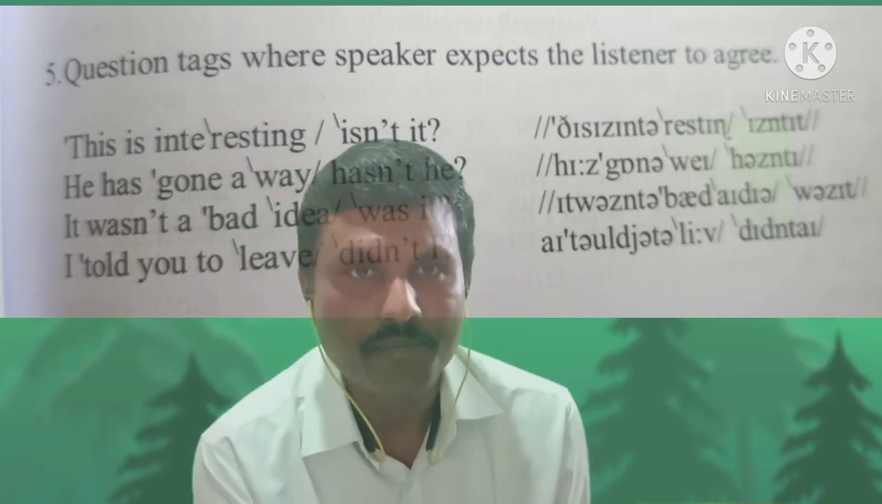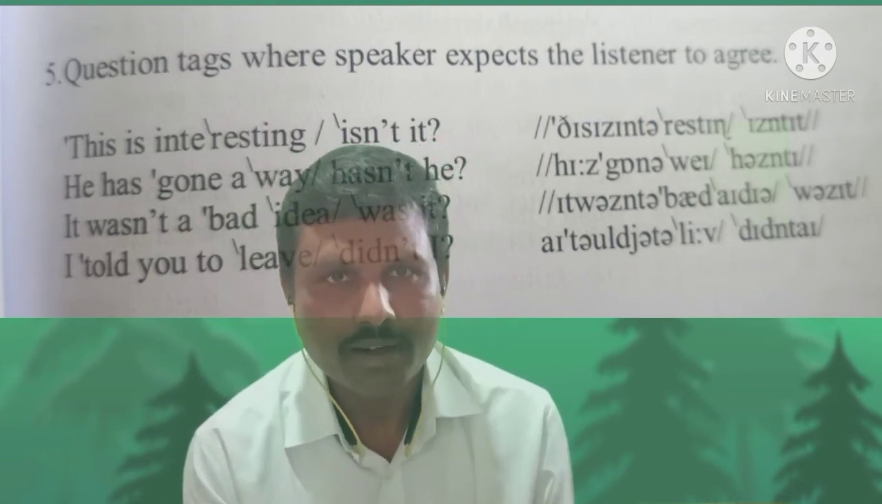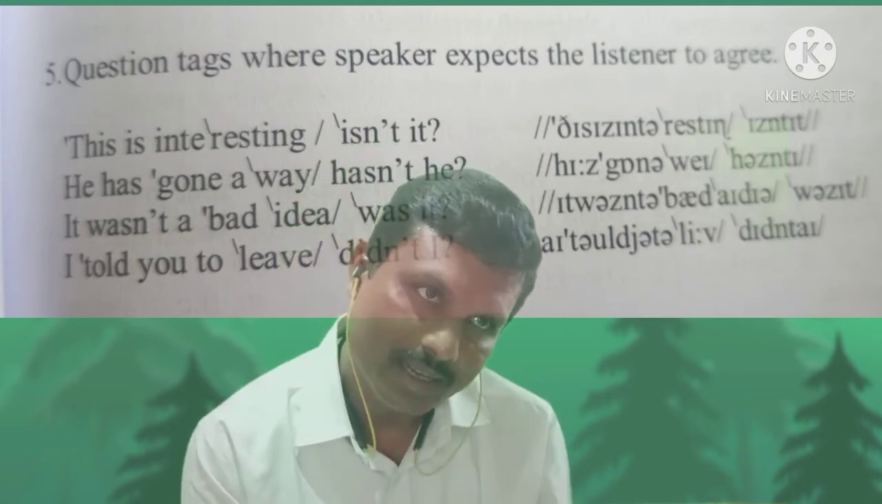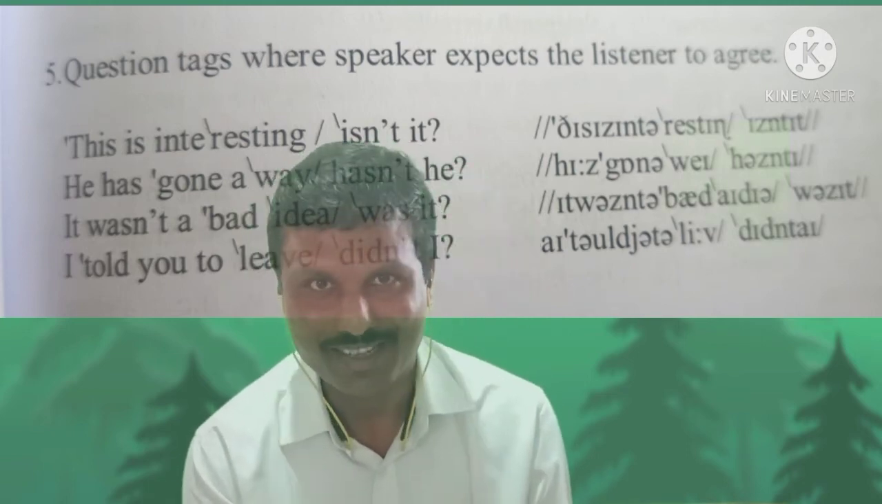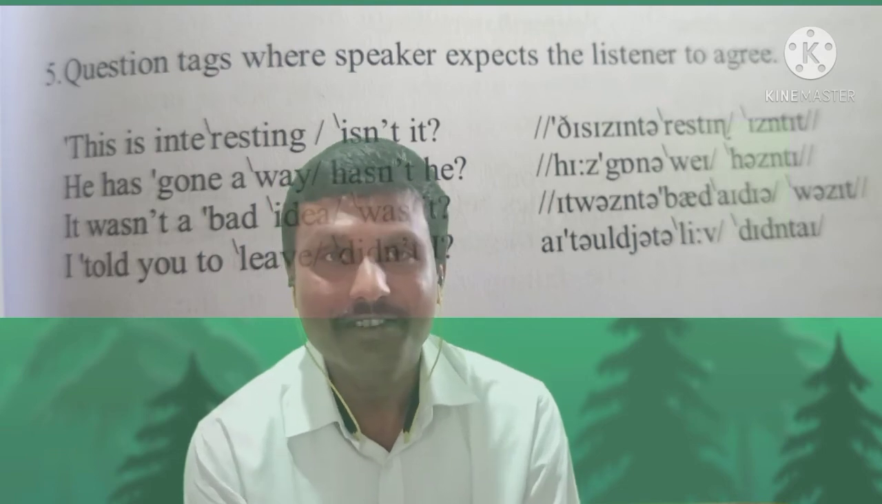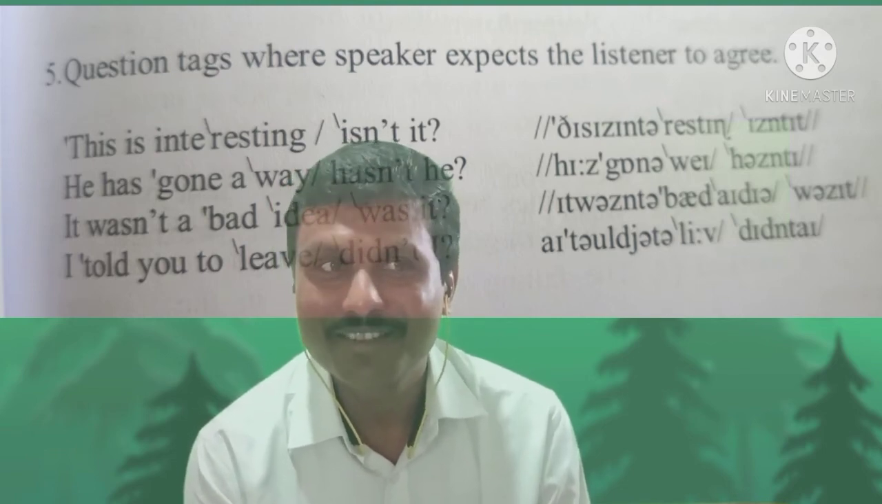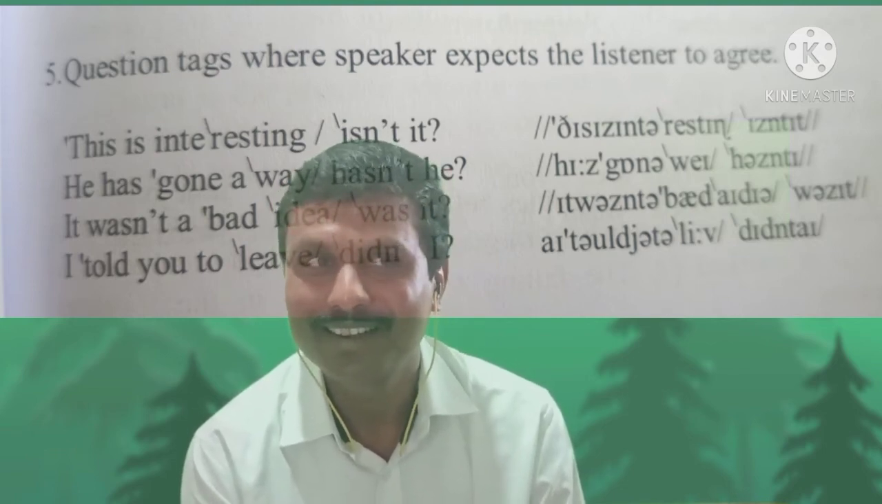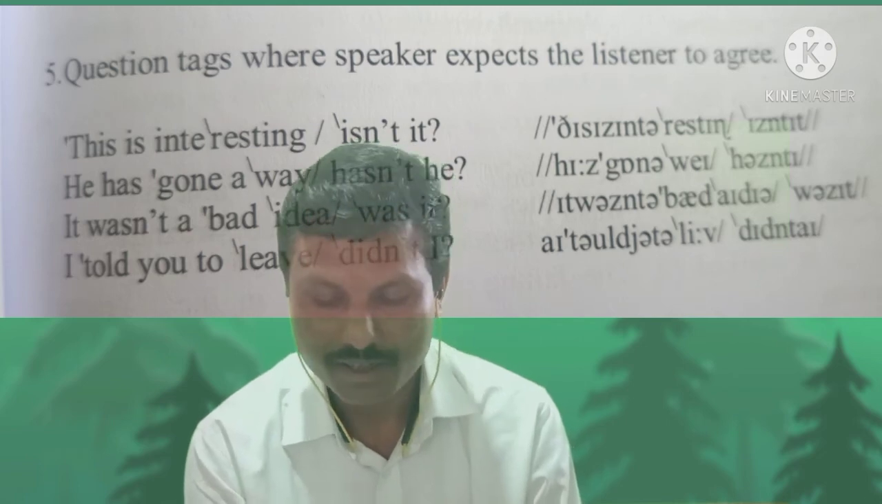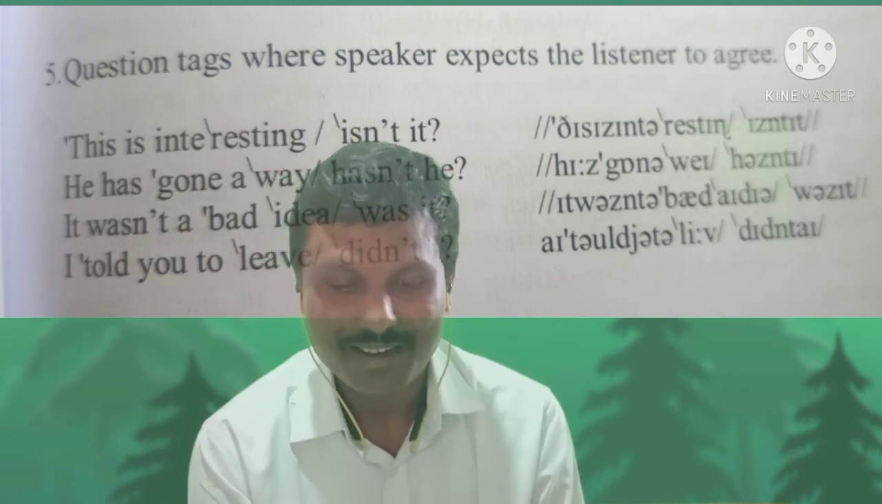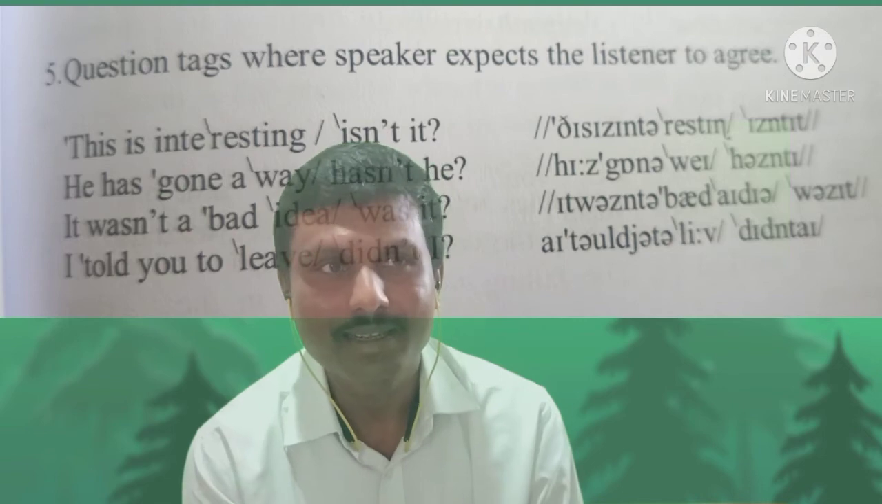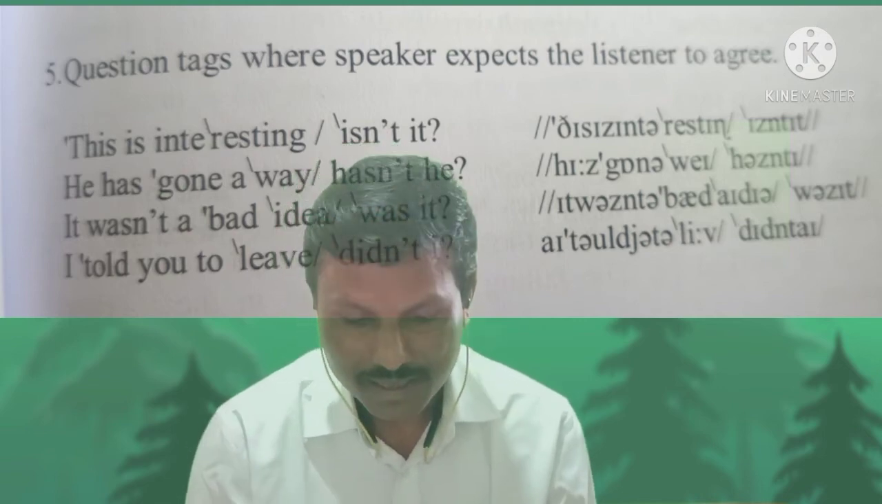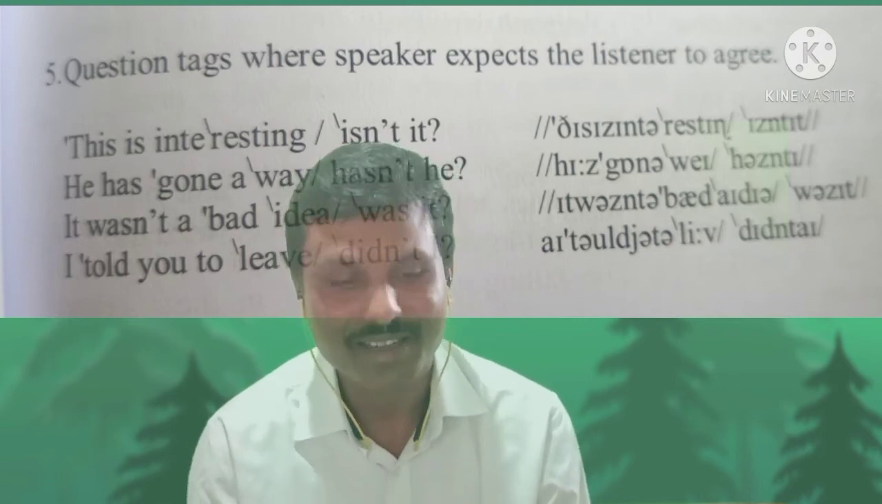And generally in these sentences there is first a statement and then a question tag, right? Say for instance, "This is interesting, isn't it?" See the example. So where do you give the falling tone? On "isn't it". This is interesting, isn't it?